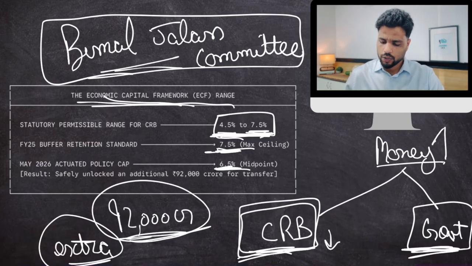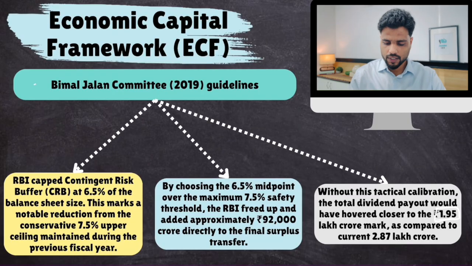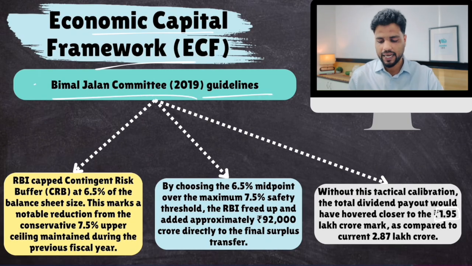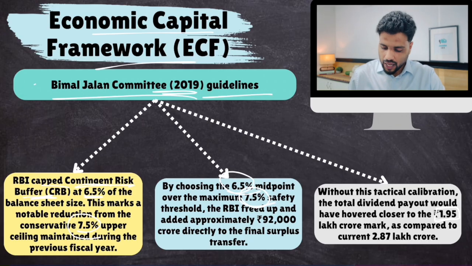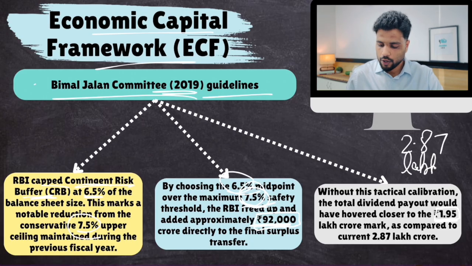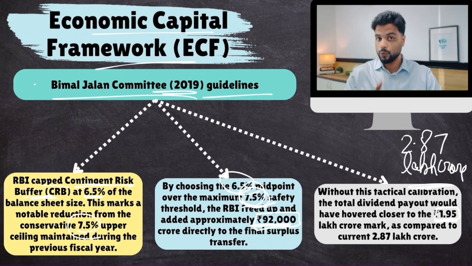Reason number two was the increase in money. So this is the economic capital framework based on the Bimal Jalan Committee's guidelines. RBI capped CRB, the contingent risk buffer for risk management, at 6.5%. Earlier, it used to be 7.5%. By choosing 6.5% instead of 7.5%, RBI added 92,000 crore to its surplus. Had RBI kept it at 7.5%, it would have been able to transfer only 1.95 lakh crore to the government. But because of this extra 92,000 crore, the amount was 2.87 lakh crore. This was reason number one.